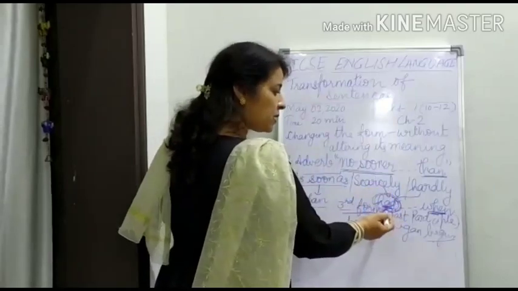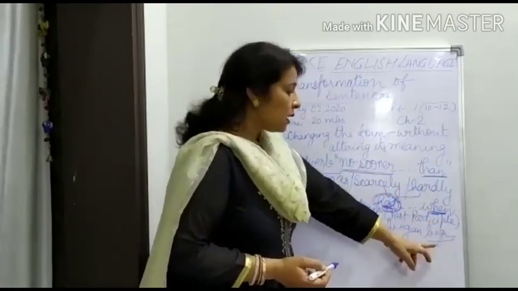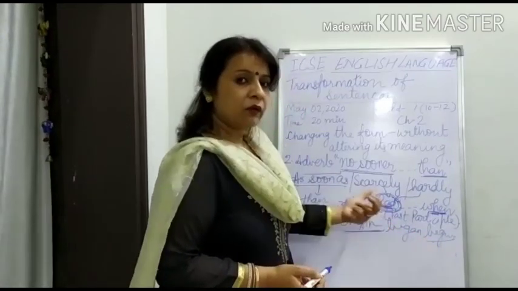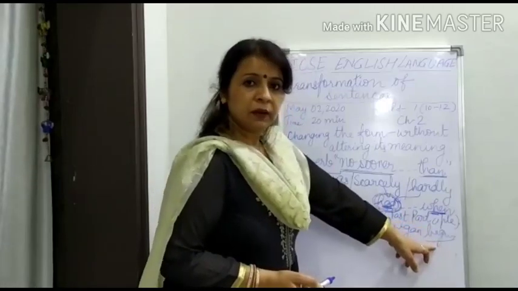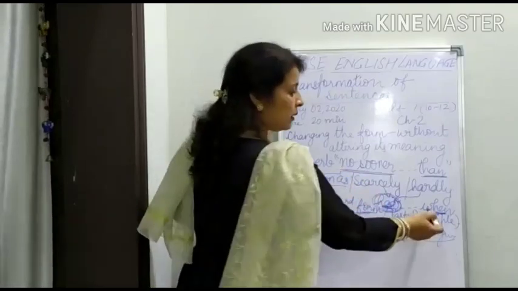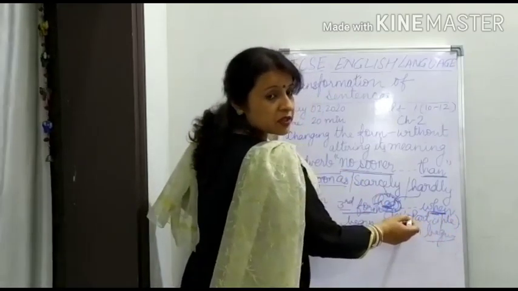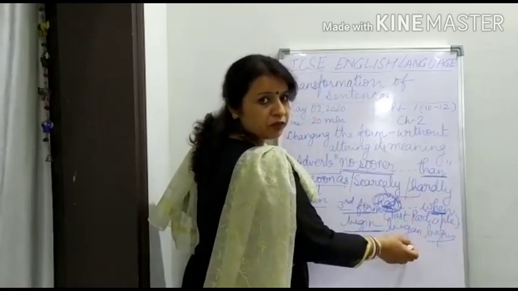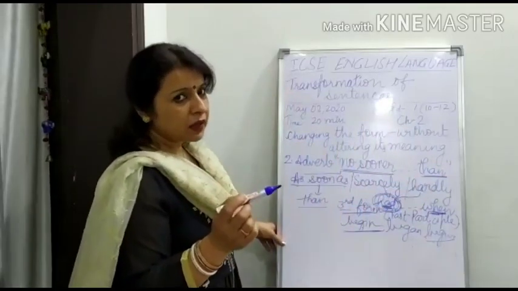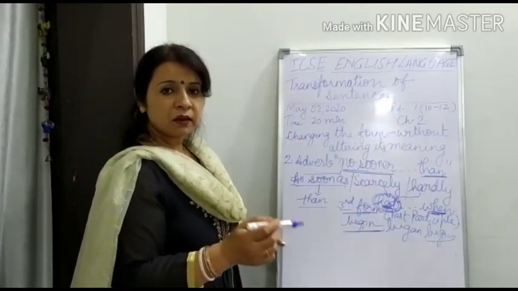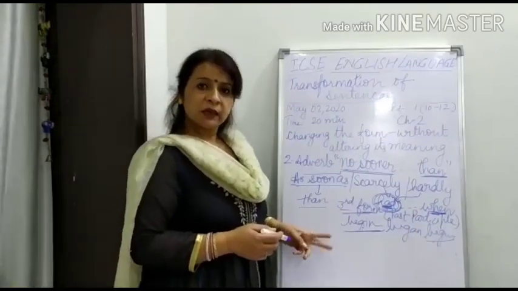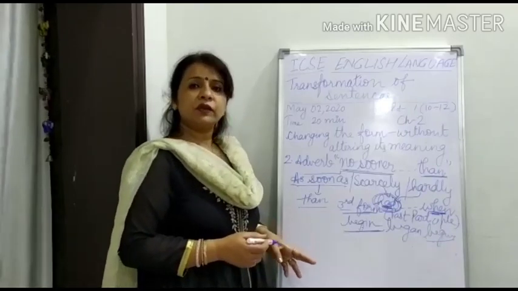So scarcely had, then the middle part of the sentence, and we have to insert the third form of the verb along with had. Begun. Understood? Same way here. Hardly had, then the middle part of the sentence, and then begun will come, the third form of the verb, and then when and the rest of the sentence will come here. Follow the rule? Now write down this rule in the notebook. I am going to give you 2 sentences for this also. Then we'll do the rest of the exercise.